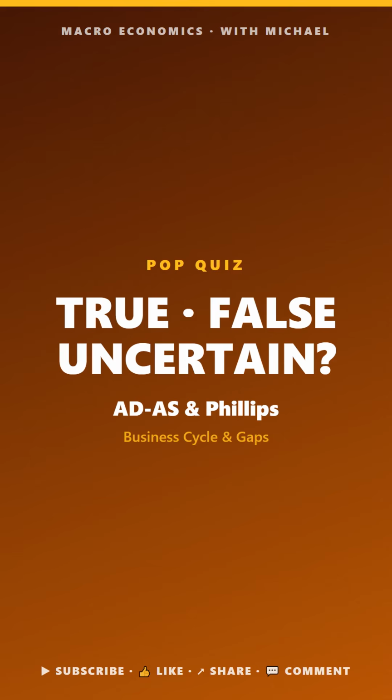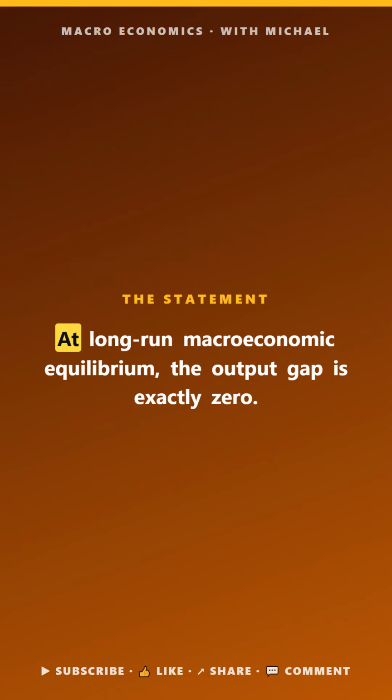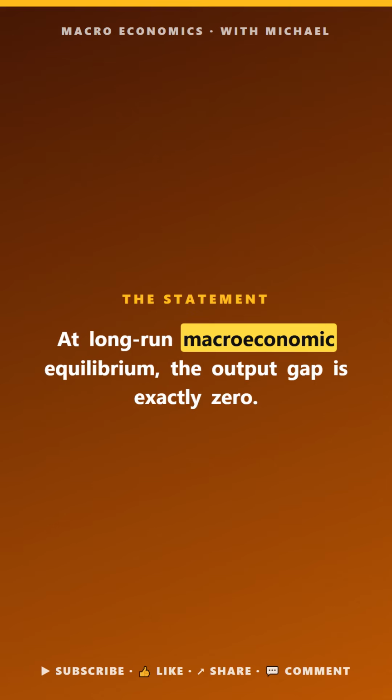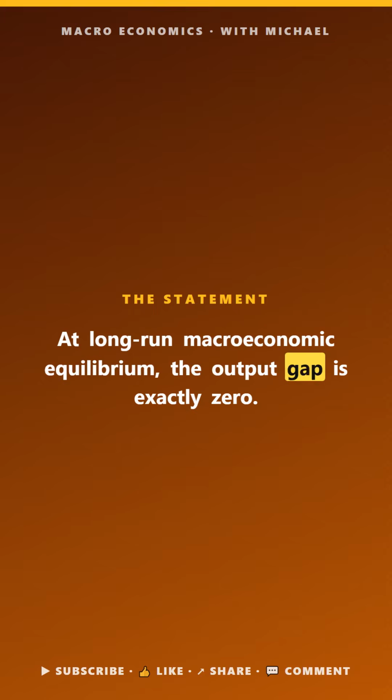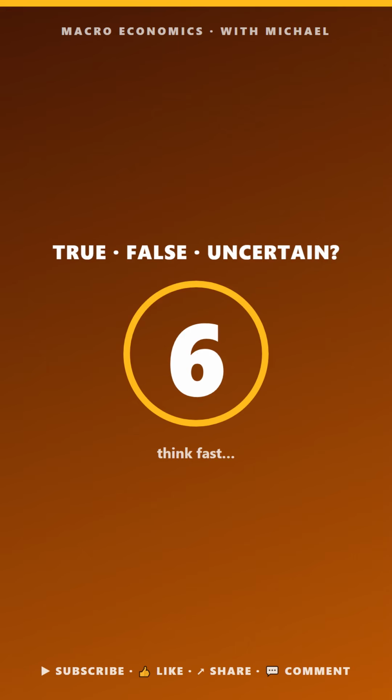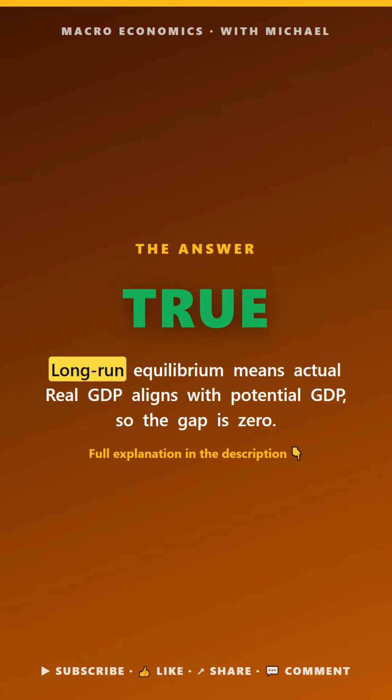Macro pop quiz. ADS and Phillips. True, false, or uncertain. At long-run macroeconomic equilibrium, the output gap is exactly zero. The answer is true. Long-run equilibrium means actual real GDP aligns with potential GDP, so the gap is zero.